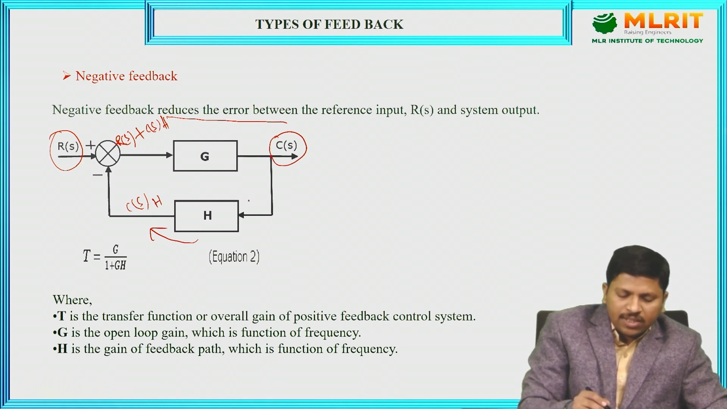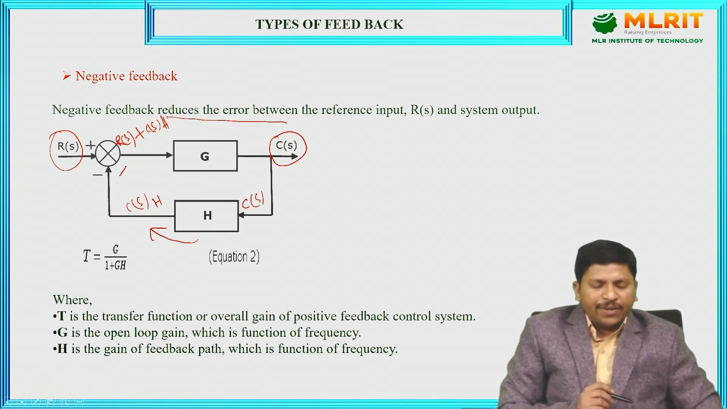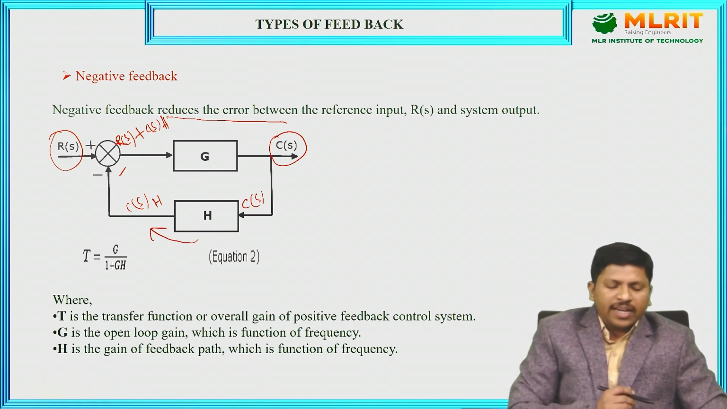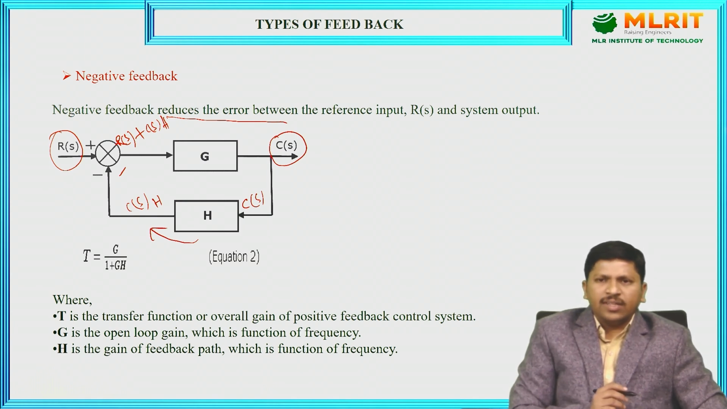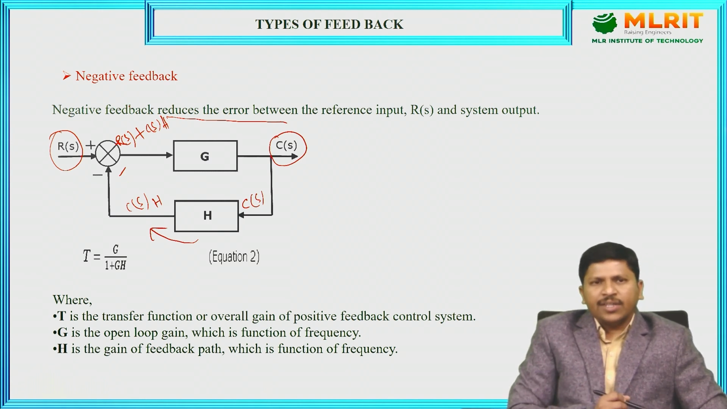The difference between the input signal and the feedback signal is nothing but the error signal. Here, negative feedback reduces the error between the reference input and the system output. The type of systems are called negative feedback.